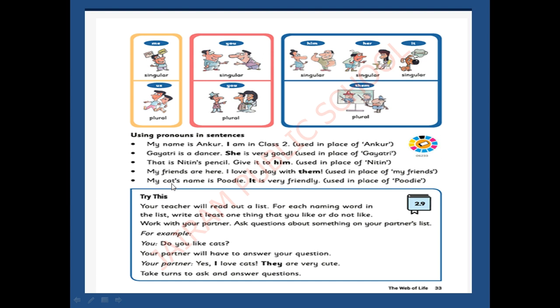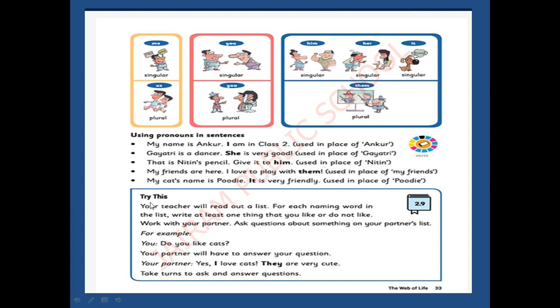Here, cat. So for animal and object, what will we use? It. It is very friendly. You should not repeat the name of a noun. You should not repeat the naming word again and again in continuing sentences. Instead of that, we will use the pronouns I, she, him, them, it. Okay? Listen, have you all understood?